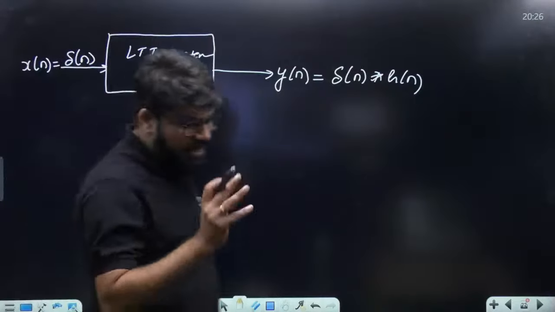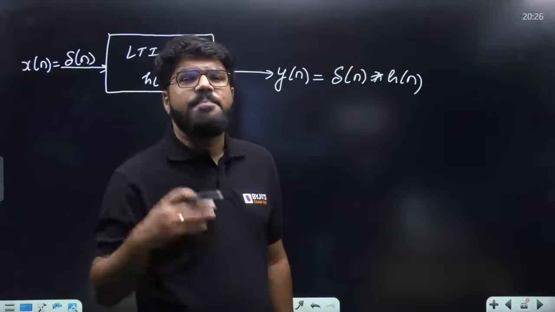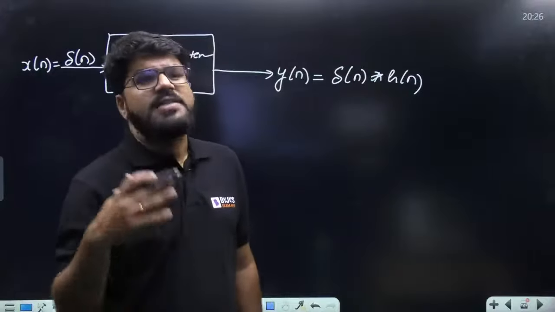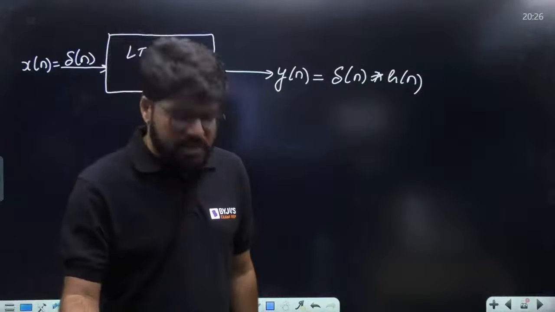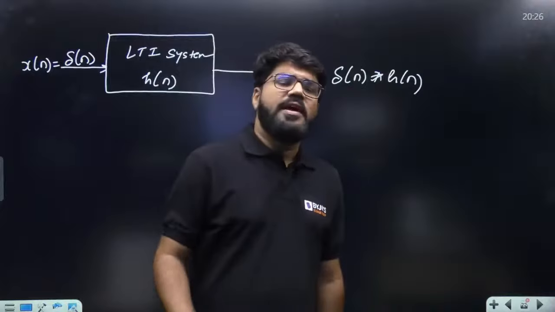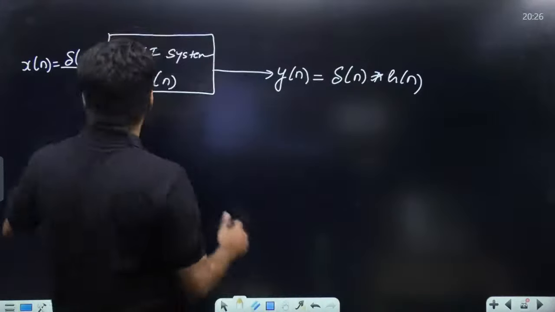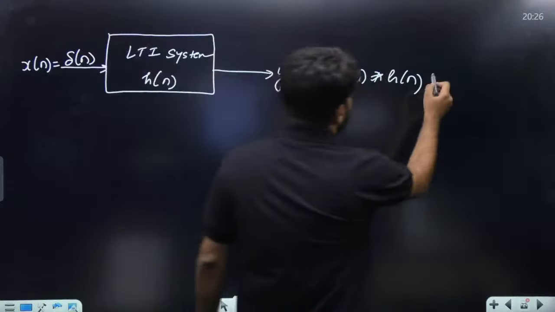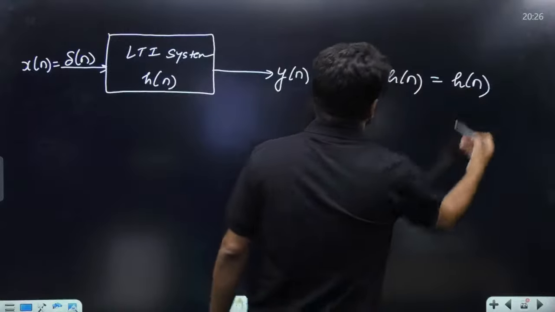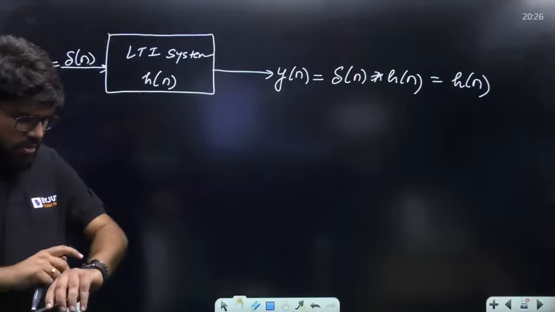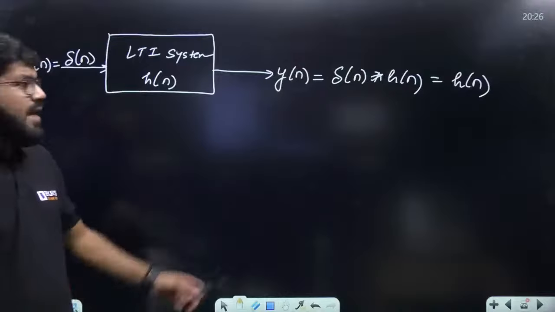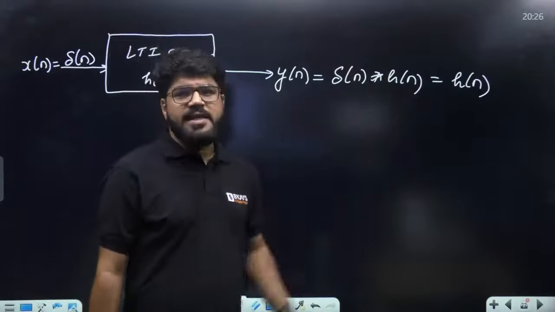What was the definition of impulse response? Try to recall. Impulse response is the output of the system when the input is the unit impulse. The input is already the unit impulse, so the output should be equal to the impulse response, that is hn. So what does this show? Delta n convolution hn is hn.